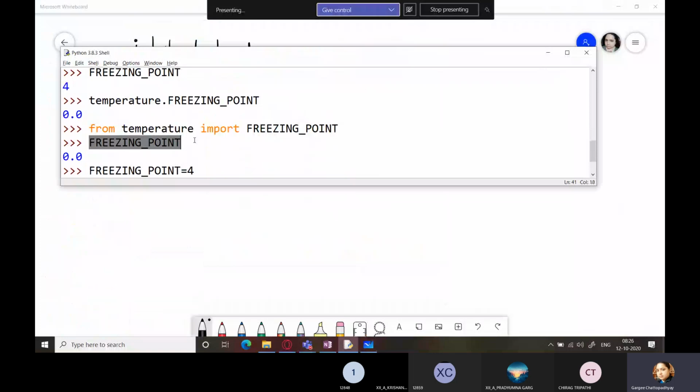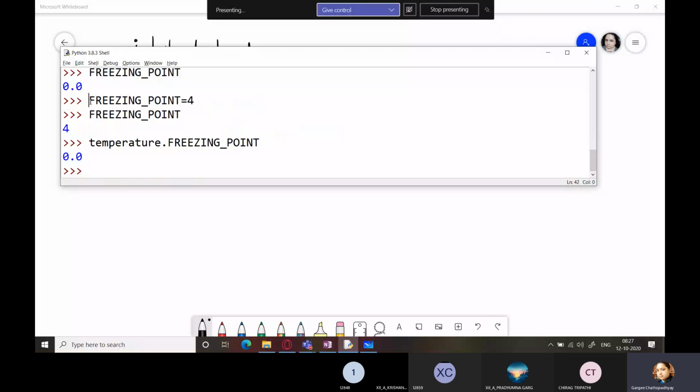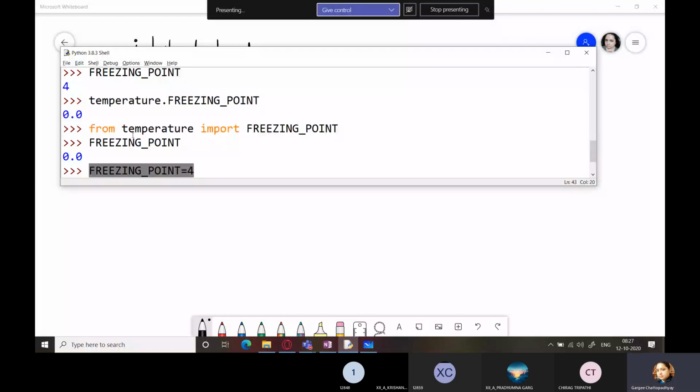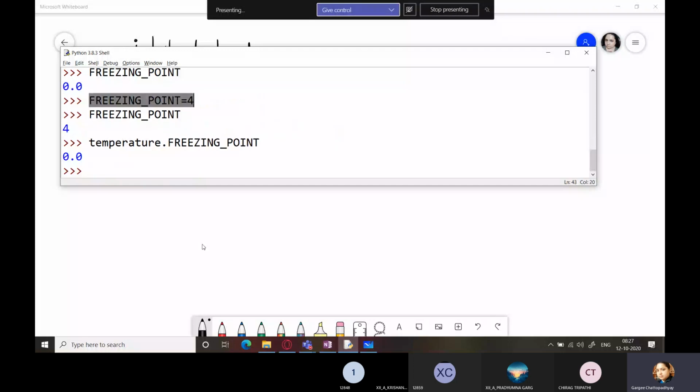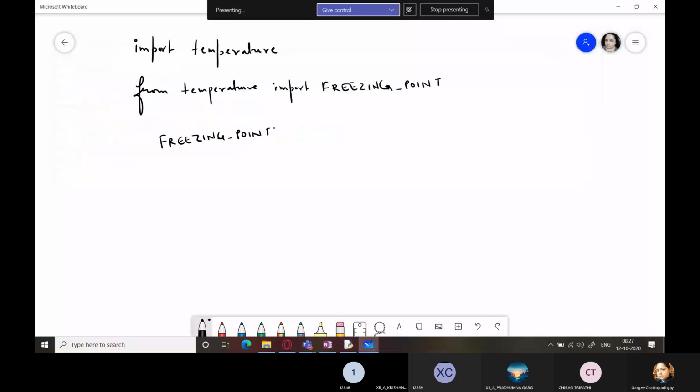I don't know whether it is that of the program, because so far I am writing the program in interactive mode, and because I have just imported this, when I simply try to write its value, it will give me the value which is there within temperature. Then I wrote freezing point equals 4. Did it change the value of this freezing point which is within temperature? No, it did not change the value. I'll explain this. When you simply write freezing point, it returns the value 0.0.